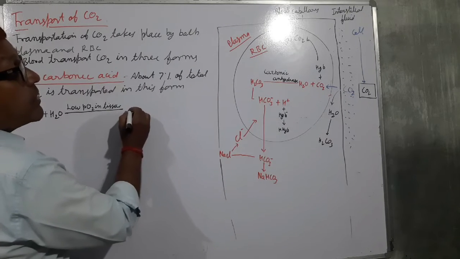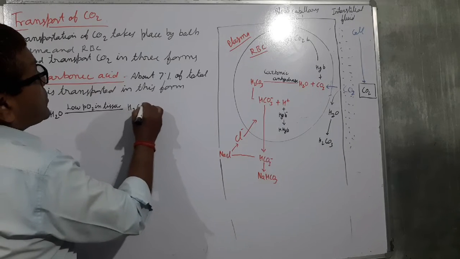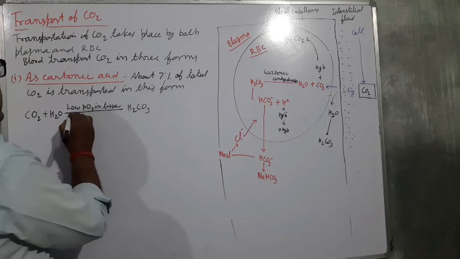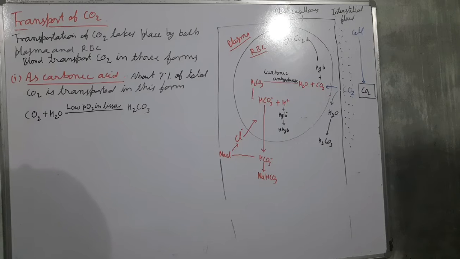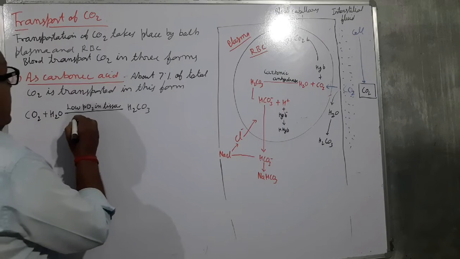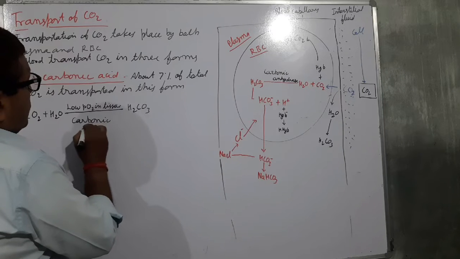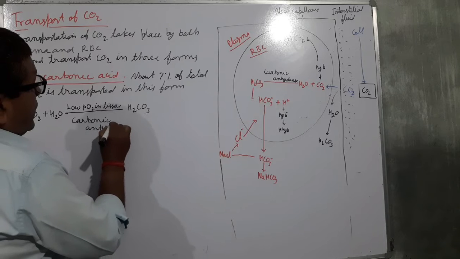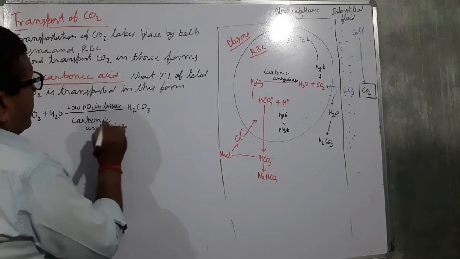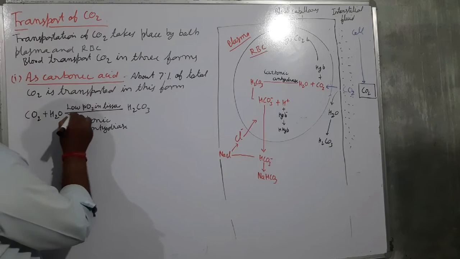And what form? H2CO3. But you know that the carbonic anhydrase is necessary, so its formation takes place.